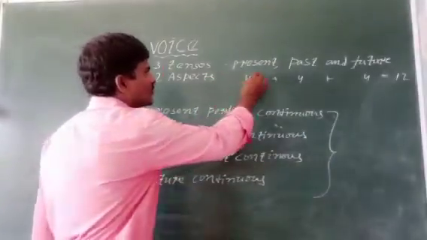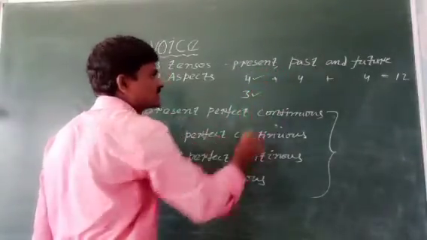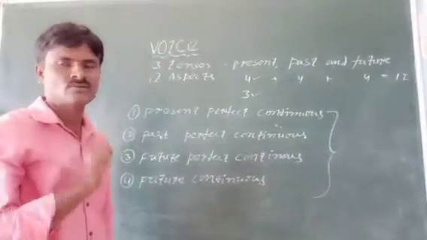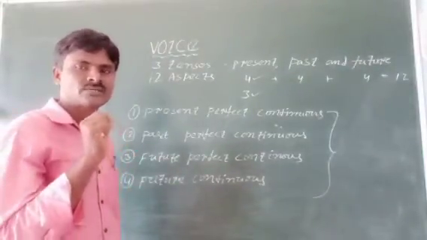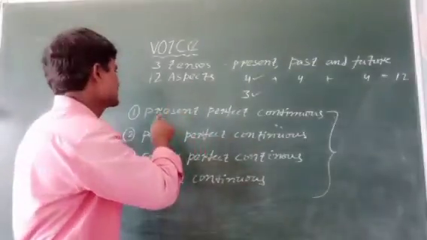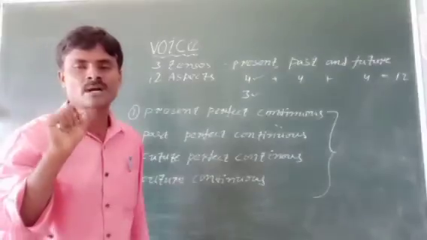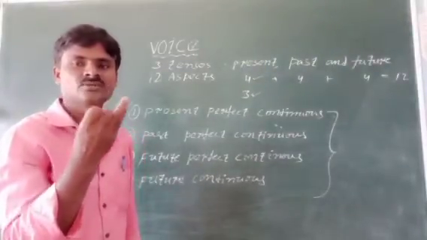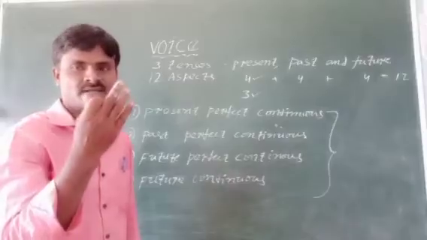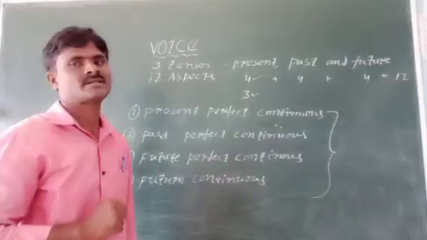Present tense has 4 aspects, but only 3 change into passive voice. Which one doesn't change into passive voice under present tense? Present perfect continuous tense does not change into passive voice. Simple present, present continuous, and present perfect: these three aspects change into passive voice.